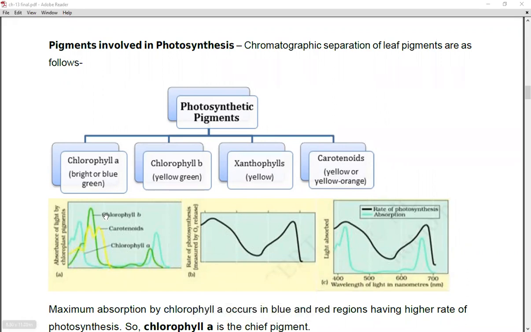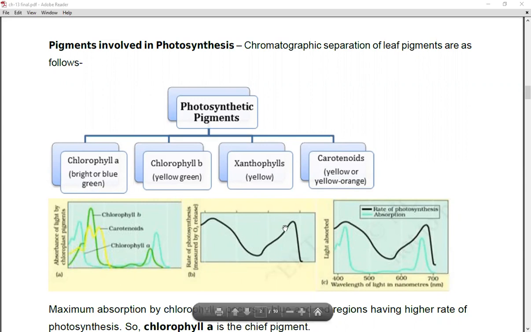For example, chlorophyll B, yellow green, has a higher intensity to absorb more amount of light. Same way with the carotenoids, that is the yellow colored one. And the third, that is the cyan color, is showing chlorophyll A, that is the bright or blue green in color.